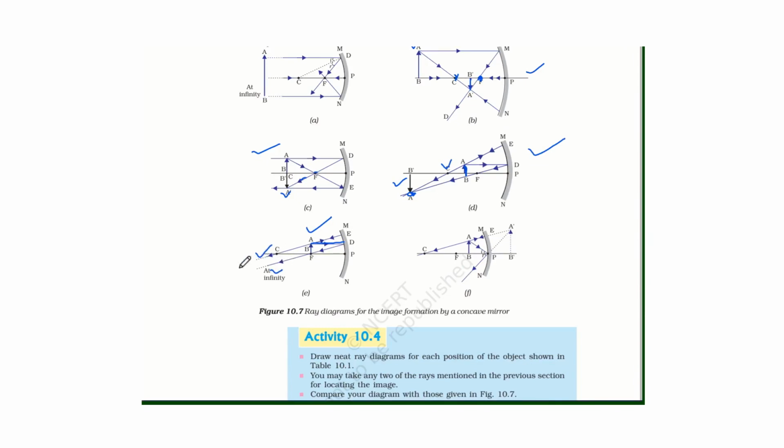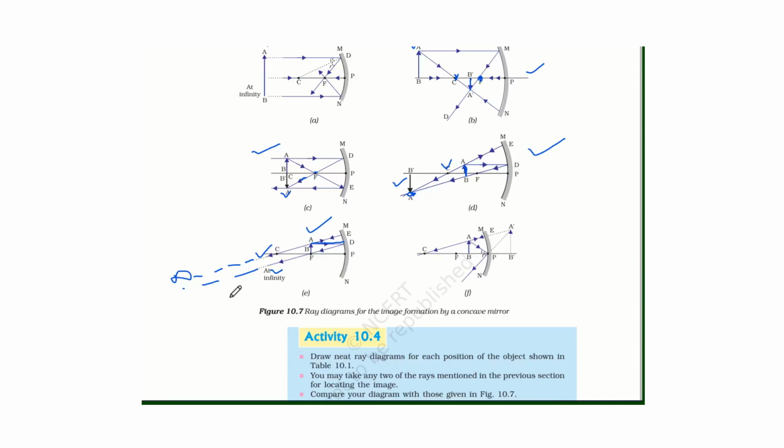When we extend it, they will not intersect. They are parallel to each other. So the image is formed at infinity, because when the object is at infinity, the rays coming from the object at infinity are considered to be parallel. So the rays here are parallel, it means the image will be formed at infinity.